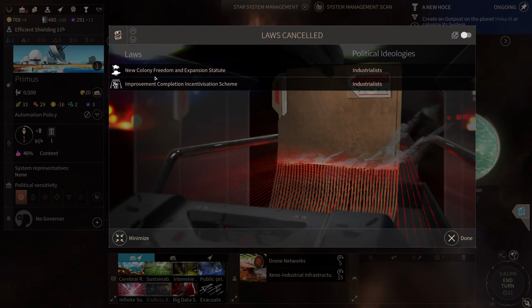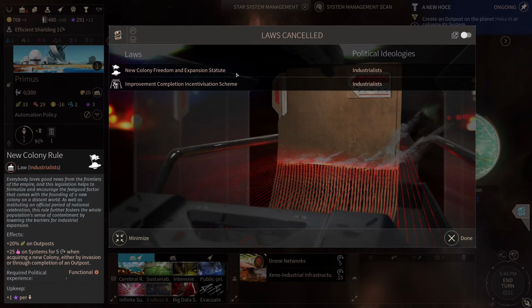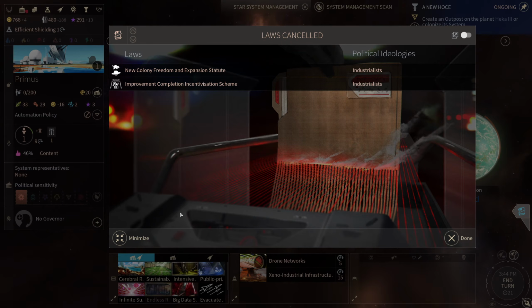Laws were canceled. New colony freedom and expansion statute, because the industrialists miraculously were booted out of office, man. They looked like they were dominating the political scene. I'm not quite sure how that happened, except to say what I said before.